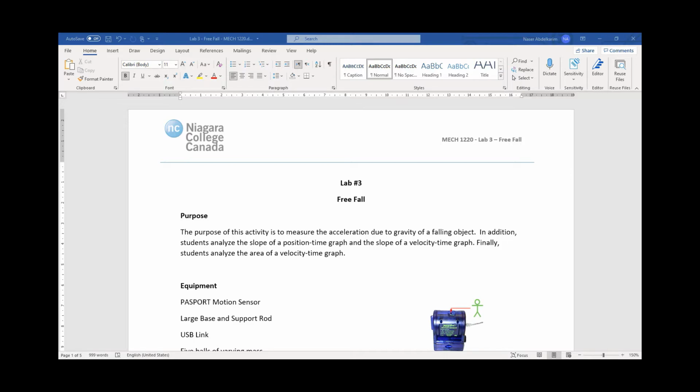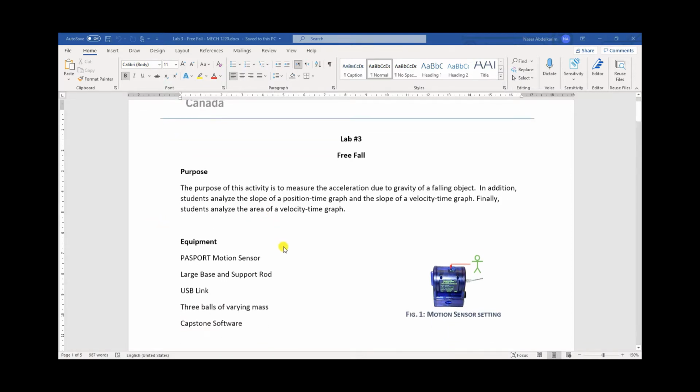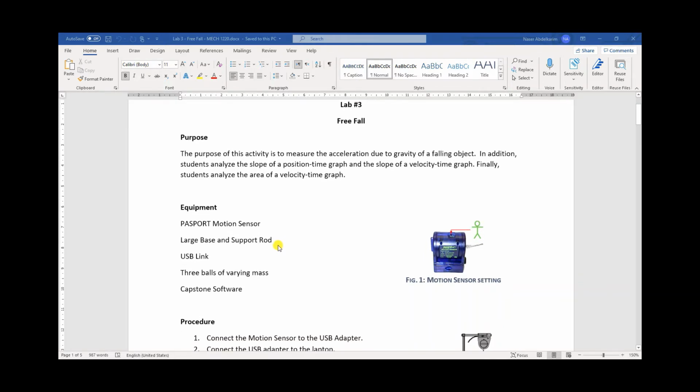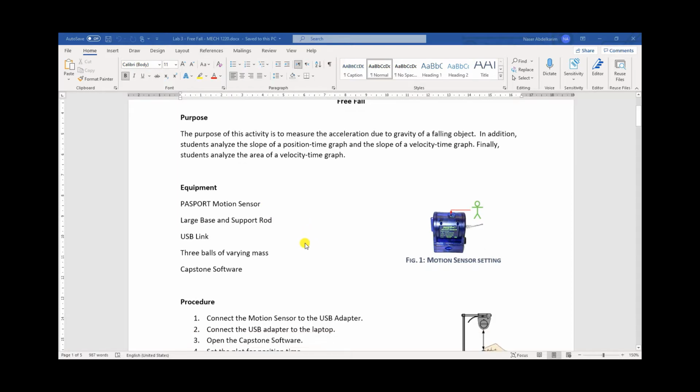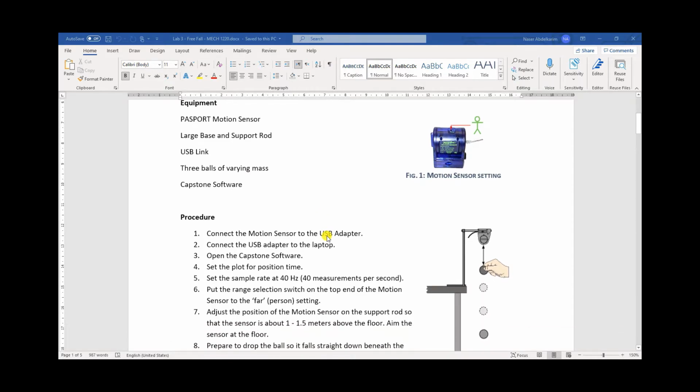It's due to gravity. And it's a free fall, and free fall occurs whenever an object is acted upon by gravity alone. So in this experiment we are going to use a motion sensor, the Capstone software, 3 balls of a varying mass.